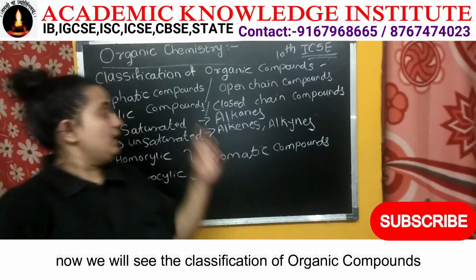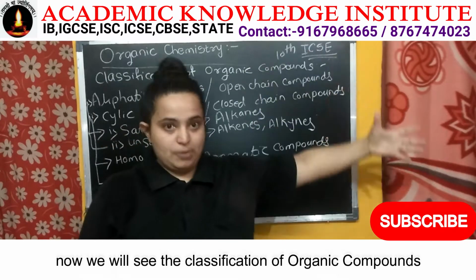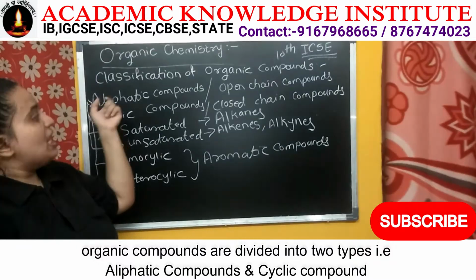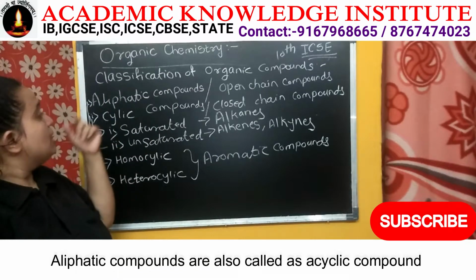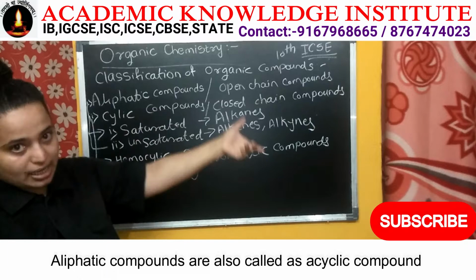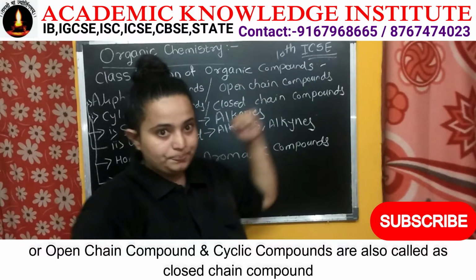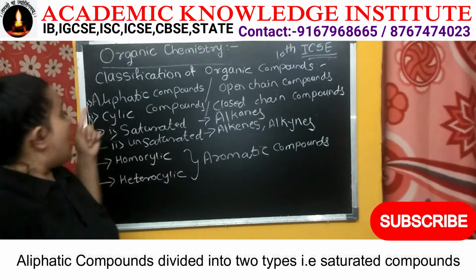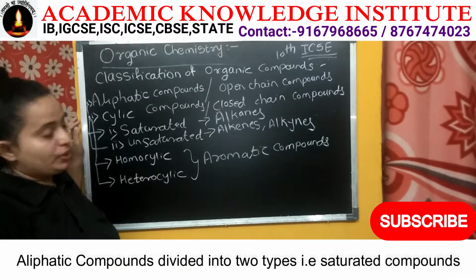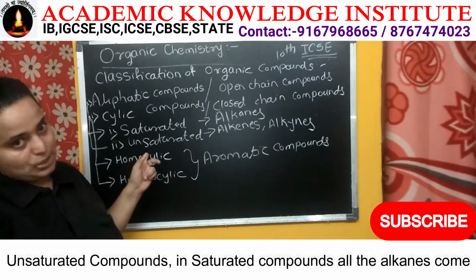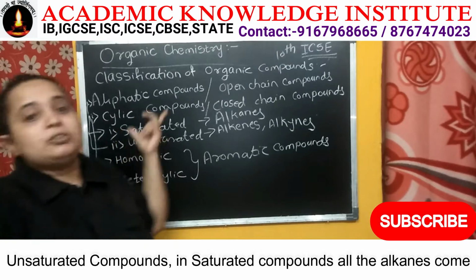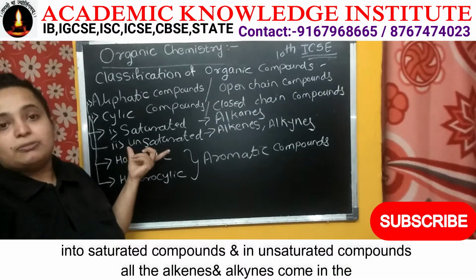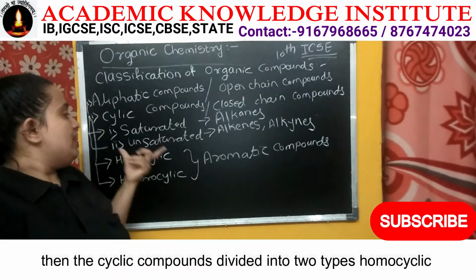Now we will see the classification of organic compounds. Organic compounds are divided into mainly two types: aliphatic compounds and cyclic compounds. Aliphatic compounds are also called acyclic or open chain compounds, and cyclic compounds are called closed chain compounds. Aliphatic compounds are further divided into saturated and unsaturated compounds. All the alkanes come in saturated compounds, and all the alkenes and alkynes come in unsaturated compounds.